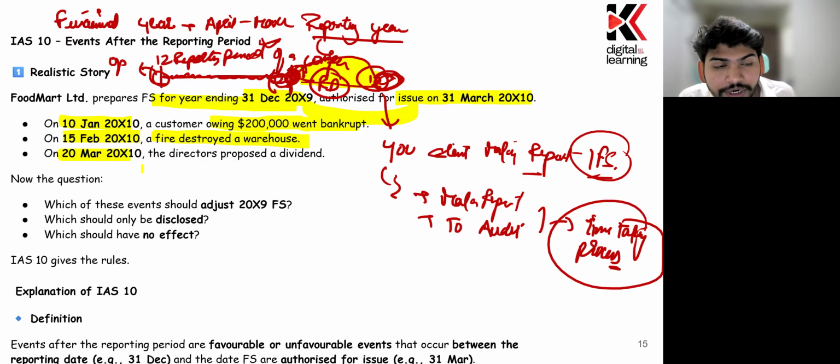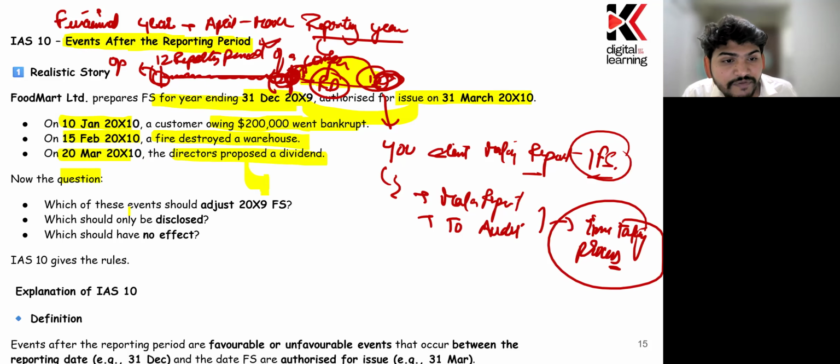On 20 March 2010, the director proposed a dividend. The proposal of the dividend and the declaration of the dividend are two different things. So all of the transactions which are happening between the reporting date and the authorization date are basically the events known as events after the reporting period. And the main concern is whether we should incorporate them, adjust them, or not adjust them in the financial statement, right?